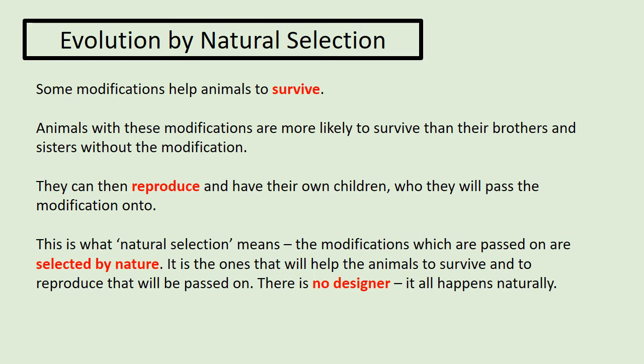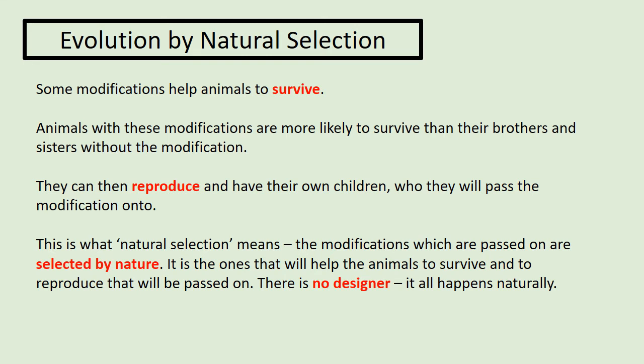This is what natural selection means. The modifications which are passed on are selected by nature. It is the ones that help animals to survive and to reproduce that will be passed on. And that means there is no designer for all this. It all just happens naturally. I hope this all makes sense. It's quite a complicated idea.